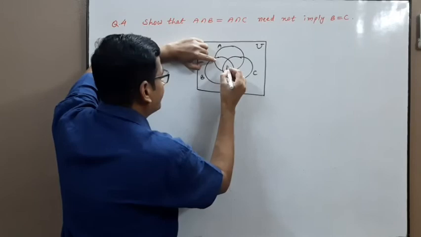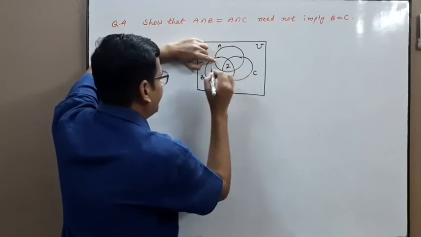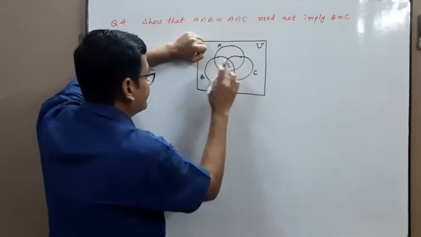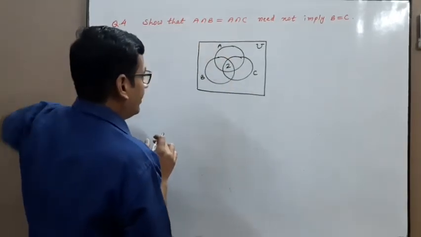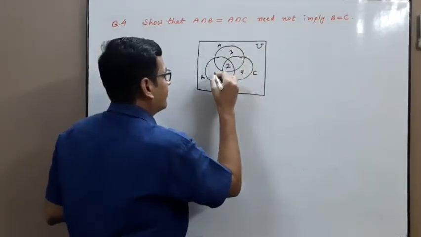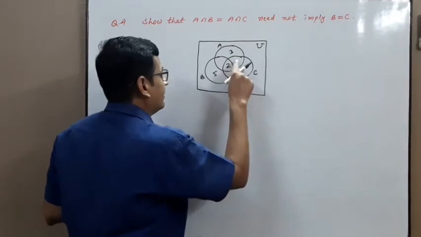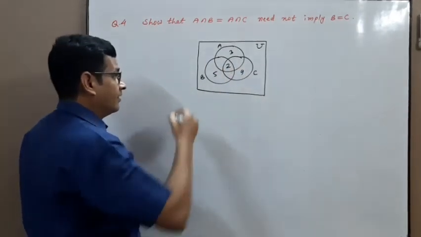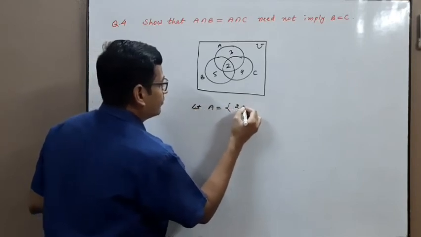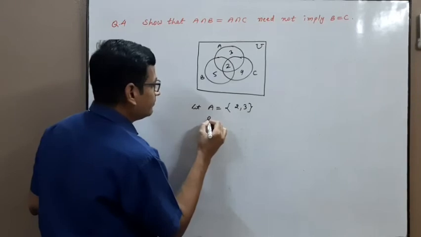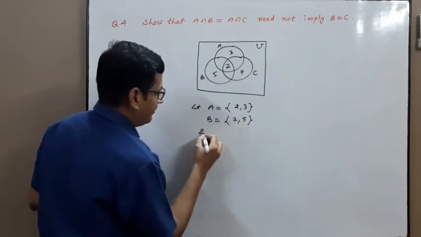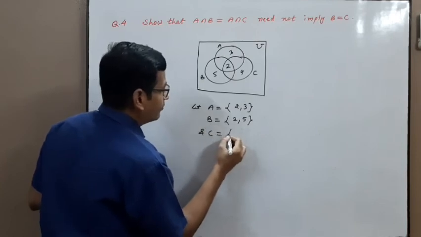It is only possible when we write any element here and don't write any element here and here. A intersection B 2 and A intersection C 2. And not take extra elements. Take anything 3, 4, 5. Don't write here or here. Let A is equal to {2, 3}. B is equal to {2, 5} and C is equal to {2, 4}.